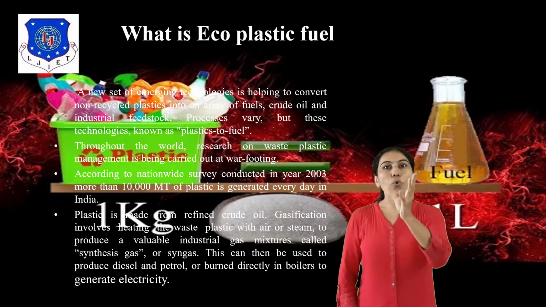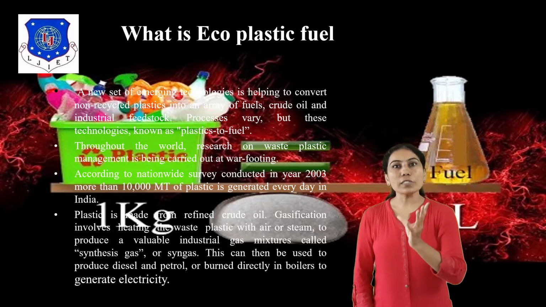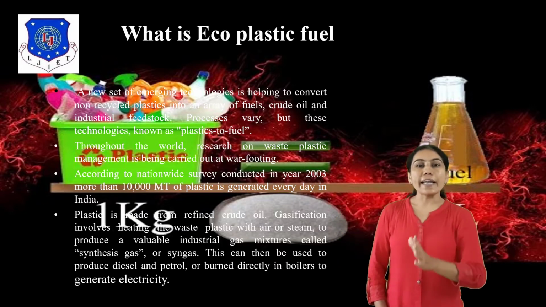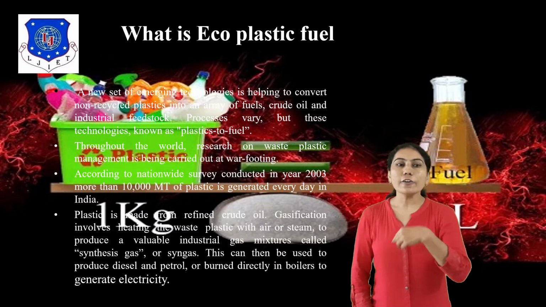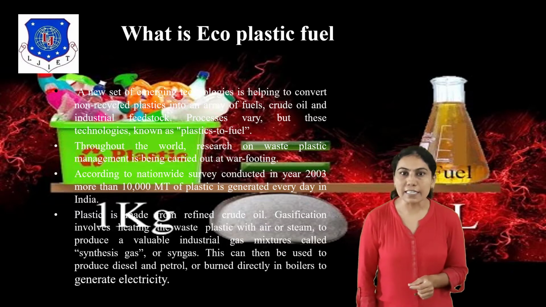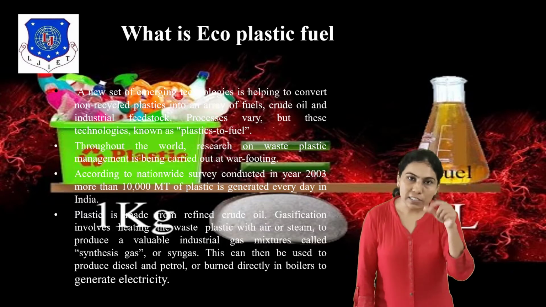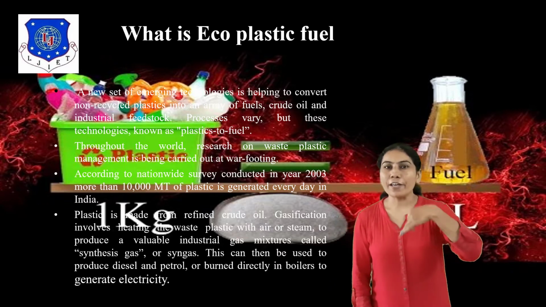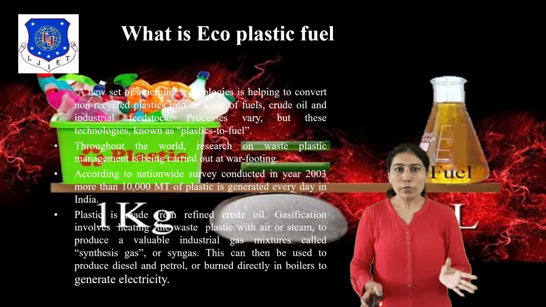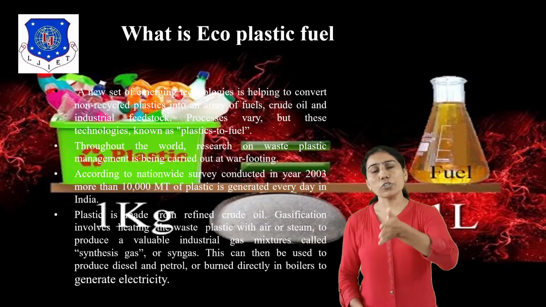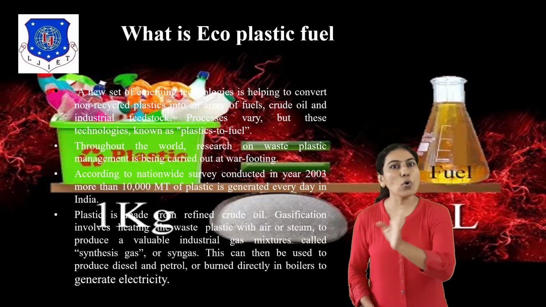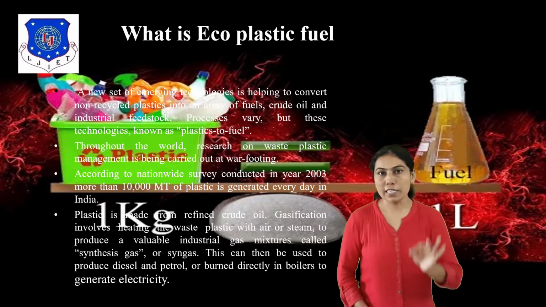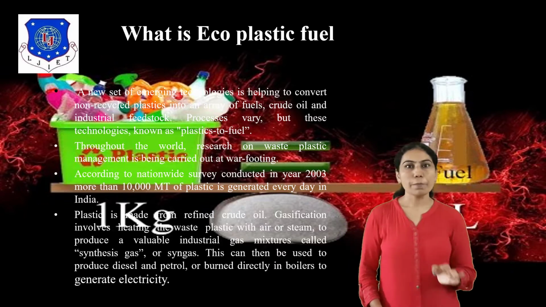This can be used to produce diesel and petrol, or burned directly with coal to generate electricity. The plastic is first converted into liquid form, and you can also convert it by the pyrolysis process and the distillation process into fuel. This is a basic, simple definition of eco-plastic fuel.